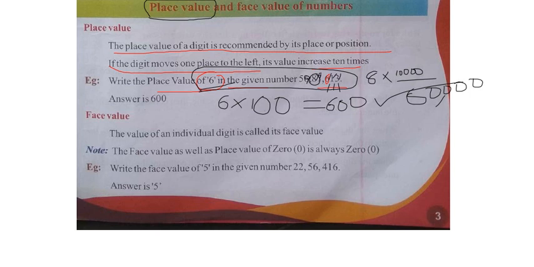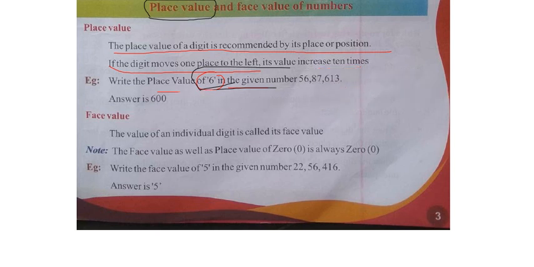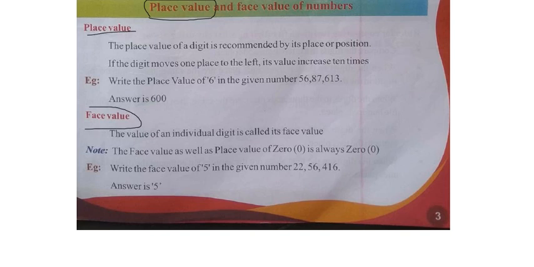Right, now see the next. See that. What is the place value? Place value, sorry, this was the place value, now what is this? Face value. What is the face value? Face value is nothing but the number itself. For example, here the question: write the face value of 5. If 5 is there, your answer is 5 only. If it is 4, the answer is 4. Means here there is a 5, 5 itself is the answer. Face value means the number itself is the answer.